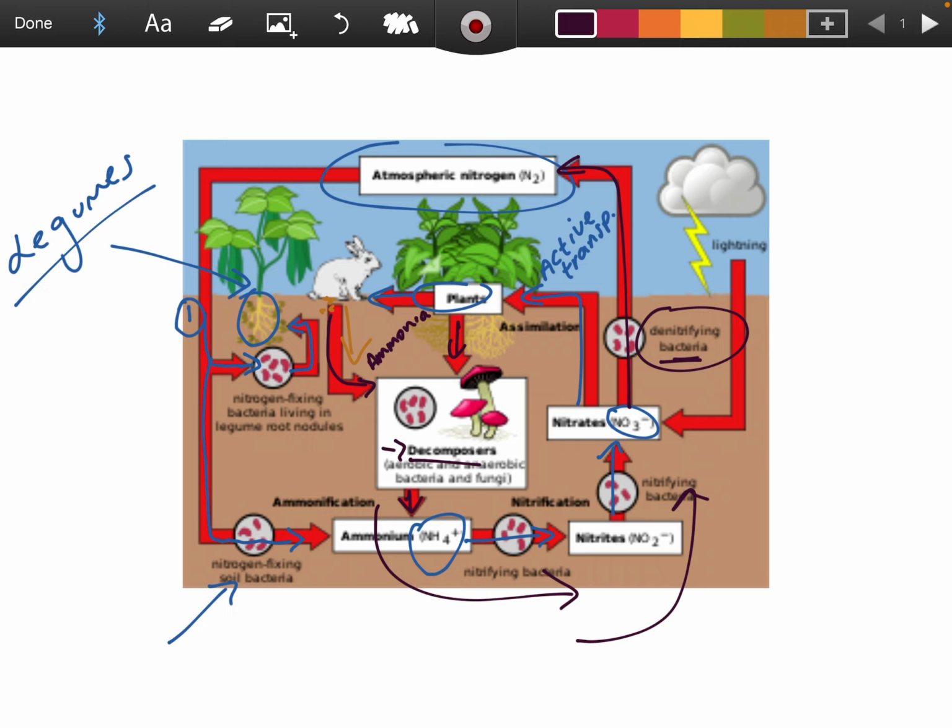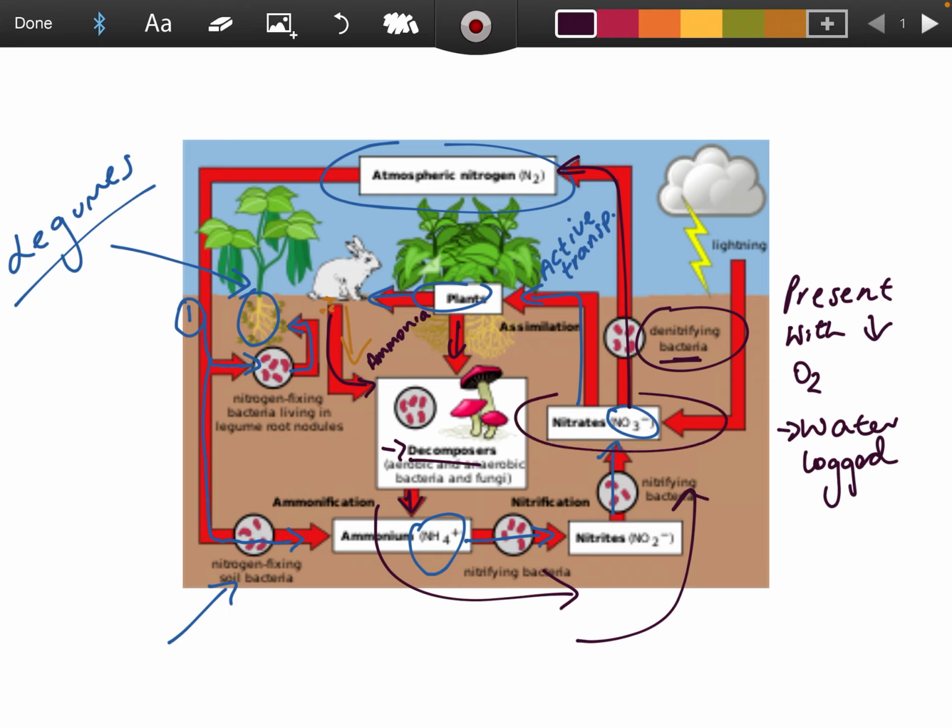The denitrifying bacteria, then, if they're present with low levels of oxygen, and the places become waterlogged. So in a field, if it becomes waterlogged, that means that there's no oxygen, and your denitrifying bacteria is going to get in there, and it's going to convert your nitrates, which are your ideal form of using this nitrogen, back into nitrogen gas into the atmosphere, and the process is going to happen all over again.